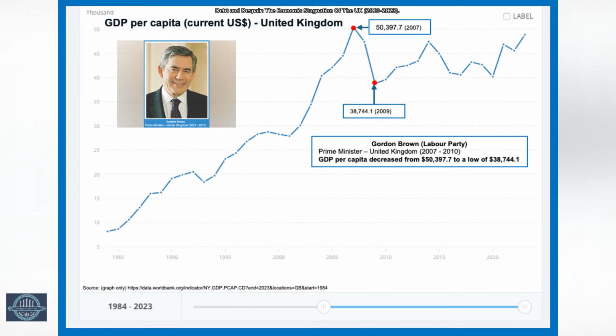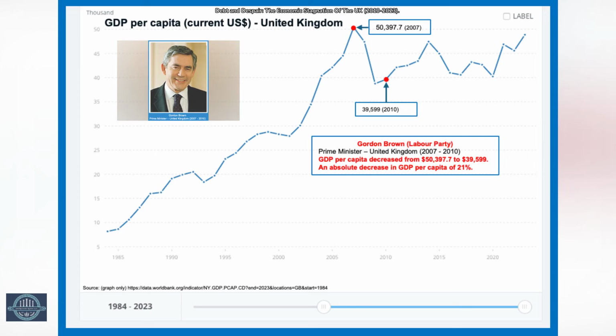During the administration of Prime Minister Gordon Brown of the Labour Party, the GDP per capita of the United Kingdom fell from a high of $50,397 to a low of $38,744 in 2009.